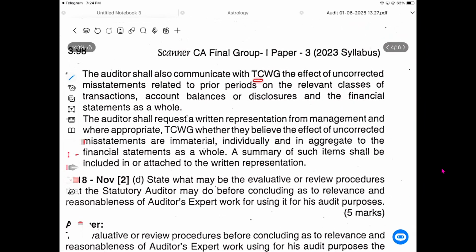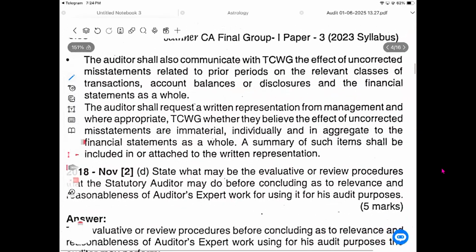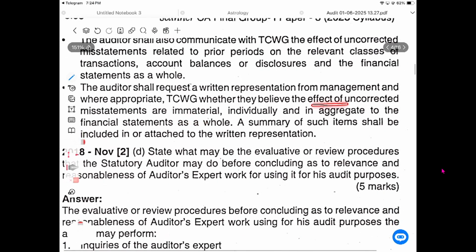The auditor shall communicate to those charged with governance the effect of uncorrected misstatements related to the prior period on the relevant class of transactions, account balances and disclosures, and the financial statements as a whole. The auditor shall request a written representation from management and, where appropriate, those charged with governance, whether they believe the effect of uncorrected misstatements is material, individually and in aggregate, to the financial statements as a whole. A summary of the items shall be included or attached in the written representation.